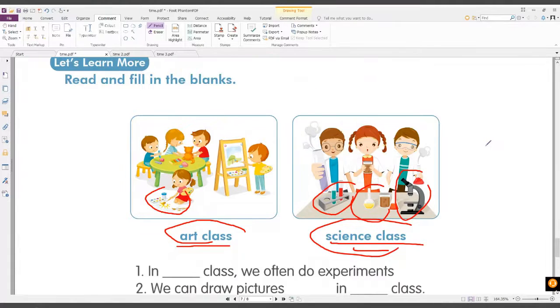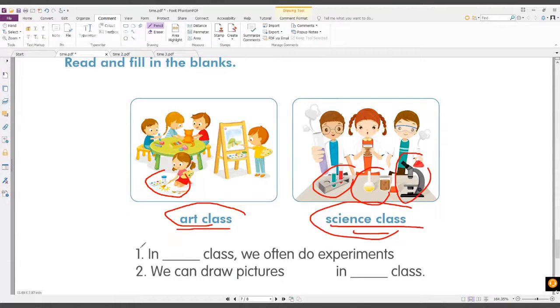All right, very good. Now, let's fill in the blanks. Everybody, can you say, in blank class, we often do experiments. Is it an art class or science class?